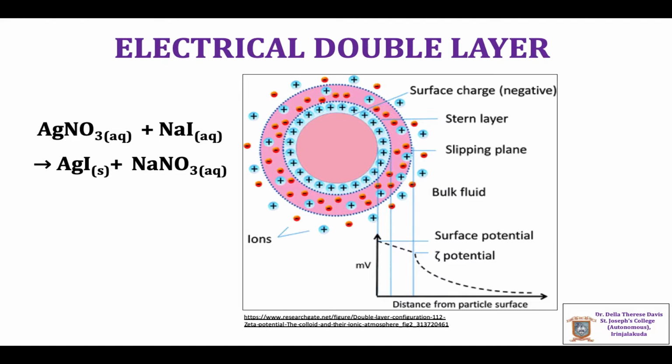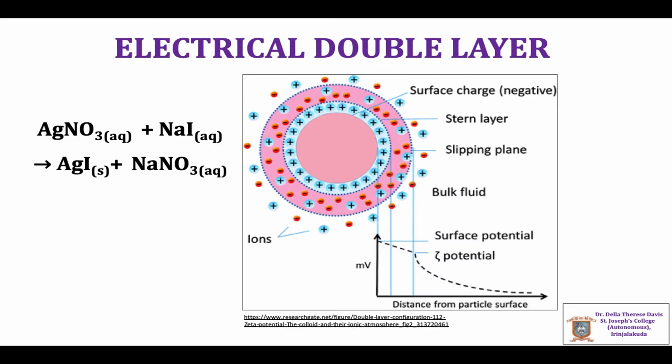The influence of the surface charge decreases with distance, and the number of ions, that is the number of Na+ ions in this case, also decreases as we go into the bulk. At a particular stage, the concentration of Na+ ions and NO3- ions becomes almost equal.